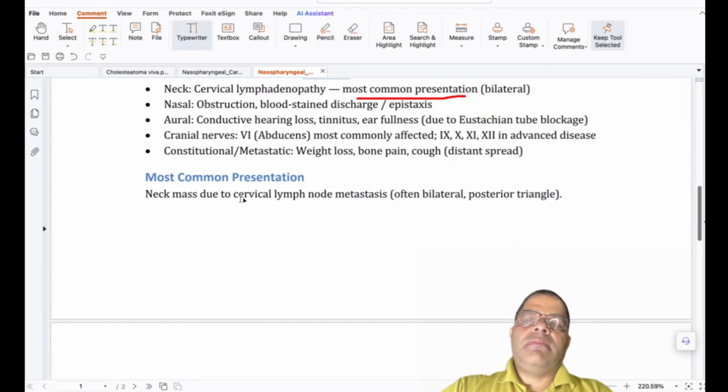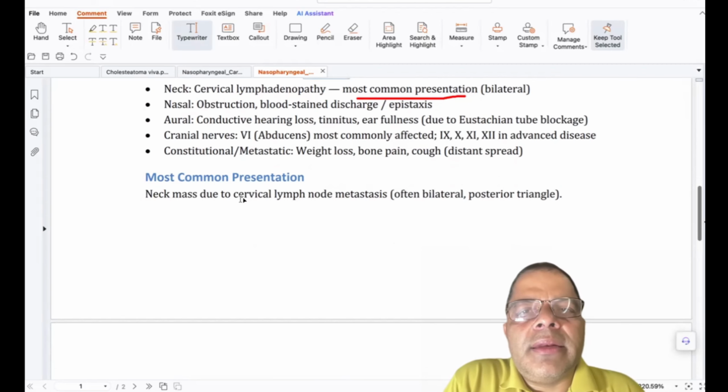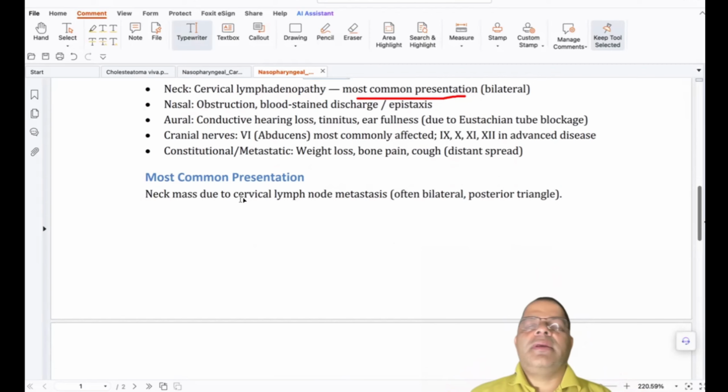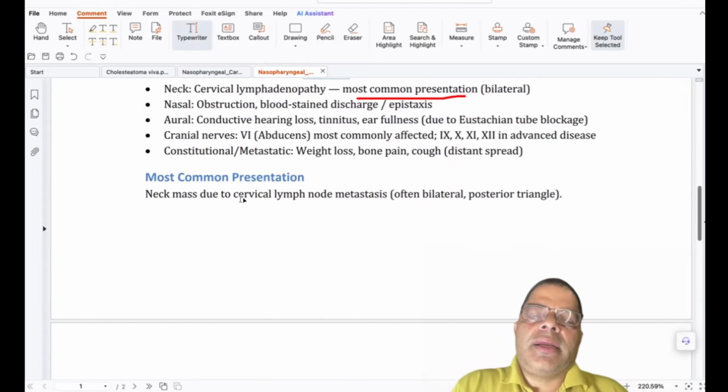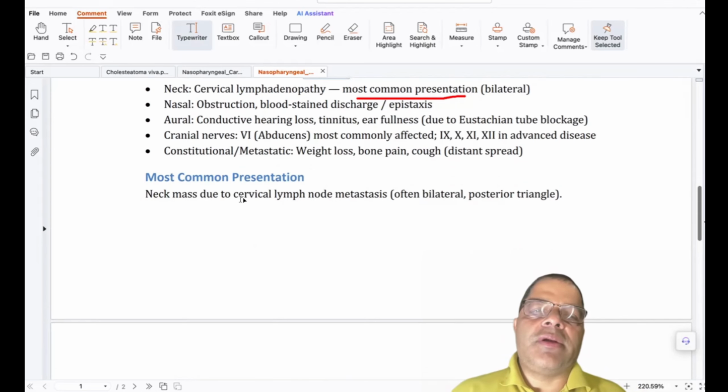Cranial nerve palsy, there are so many nerves involved in this disease. Most common is the abducent nerve affected, then ninth, 10th, 11th, 12th nerves in advanced disease. Remember, first and most common is the abducent nerve.